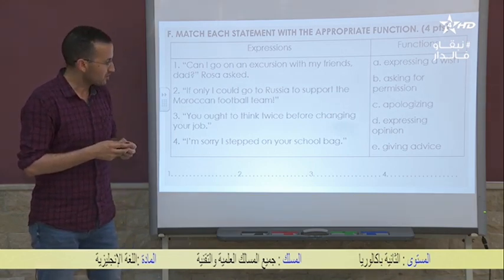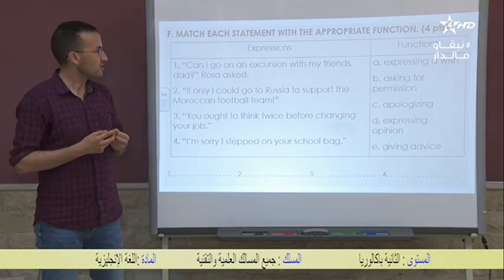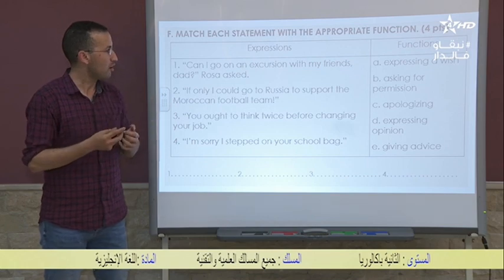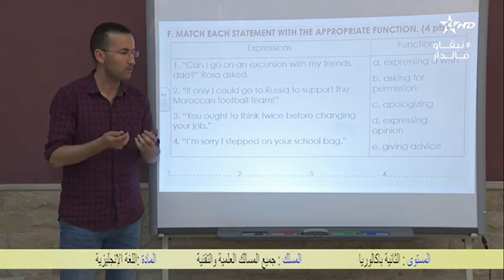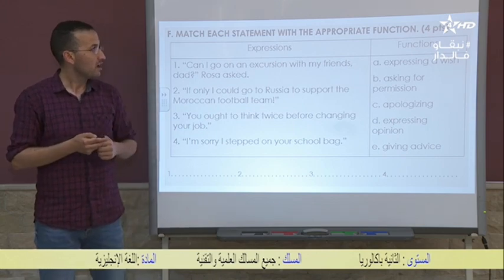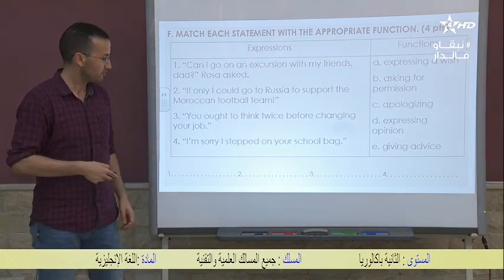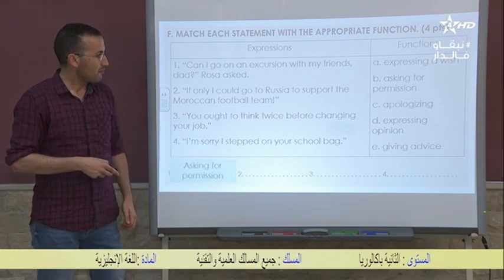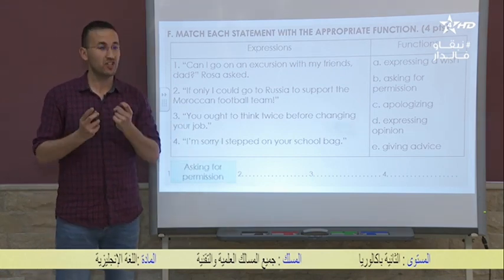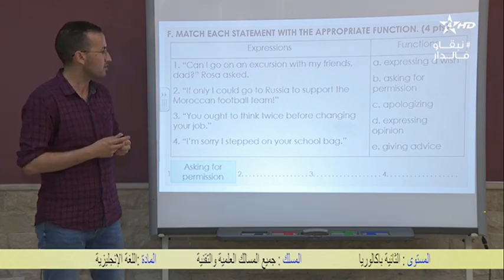Rose asked. So what do you think? The expression is, can I go? So what am I doing here? I am asking for permission.